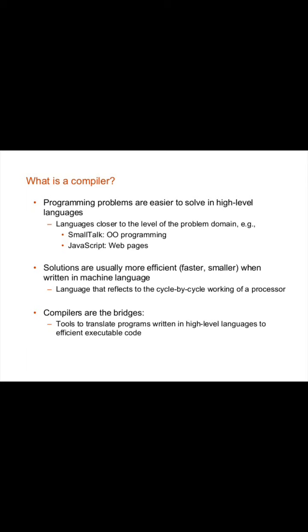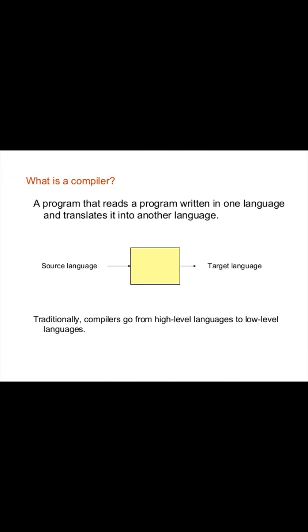Compilers are the bridges. We already discussed that a compiler removes the gap between these programming levels. It is a tool to translate programs written in a high level language and produce efficient executable code, machine understandable code or assembly code. What is a compiler? A compiler reads a program written in one language and translates it into another language. The source language is given to the compiler, it processes it, performs particular operations, and gives the target language as output. Traditionally, compilers go from a high level language to a low level language.